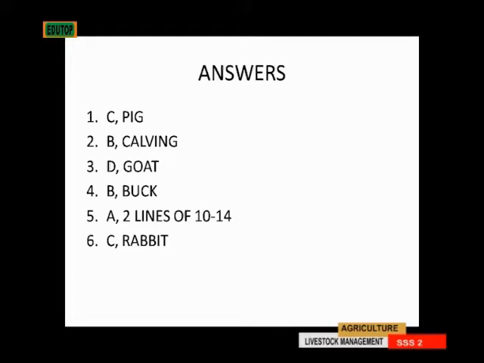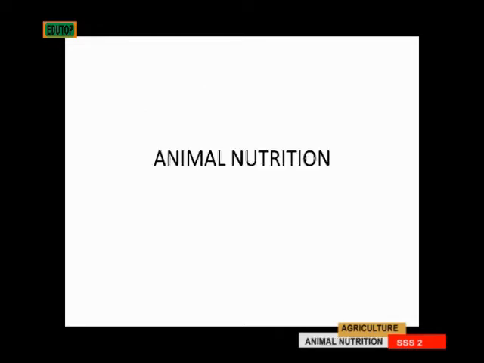Then number 5, the number of mammary glands in pig is A, 2 lines of 10 to 14. So we have 2 lines of 10 to 14 mammary glands in pig. Then the last one there, the answer is C, that is rabbit. Sore hock is a disease of rabbits. So those are the questions before we move on to the next topic. And our next topic will be animal nutrition.